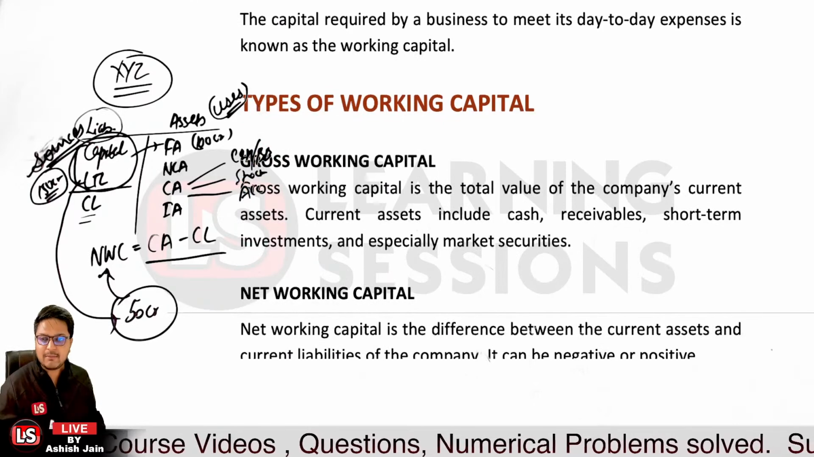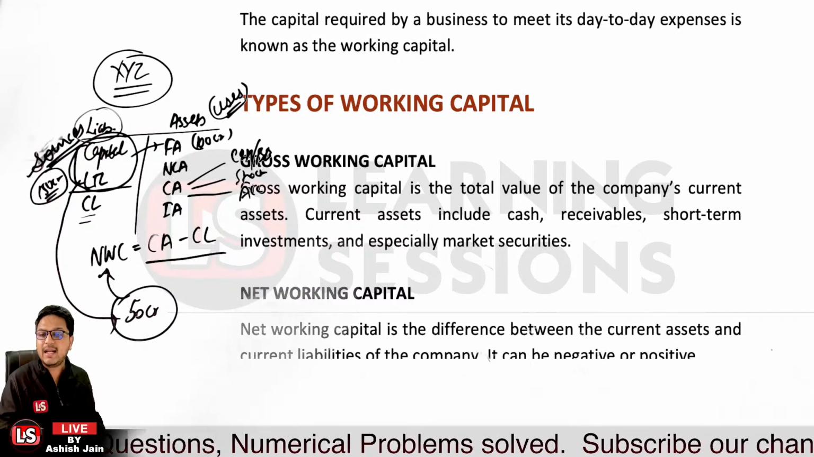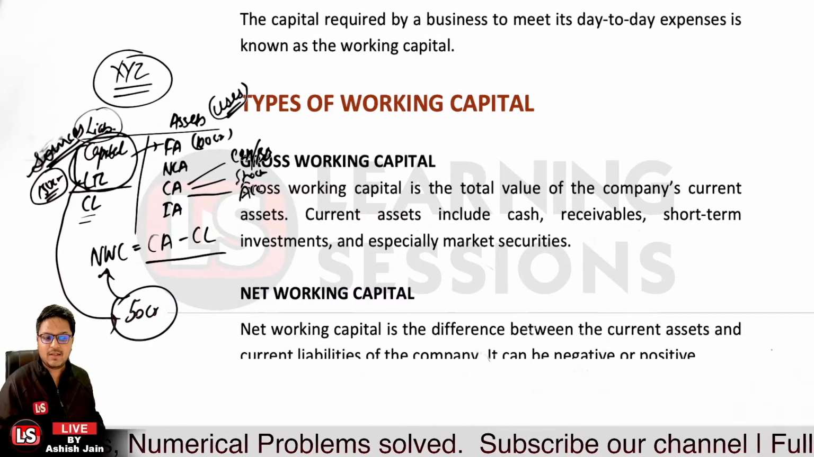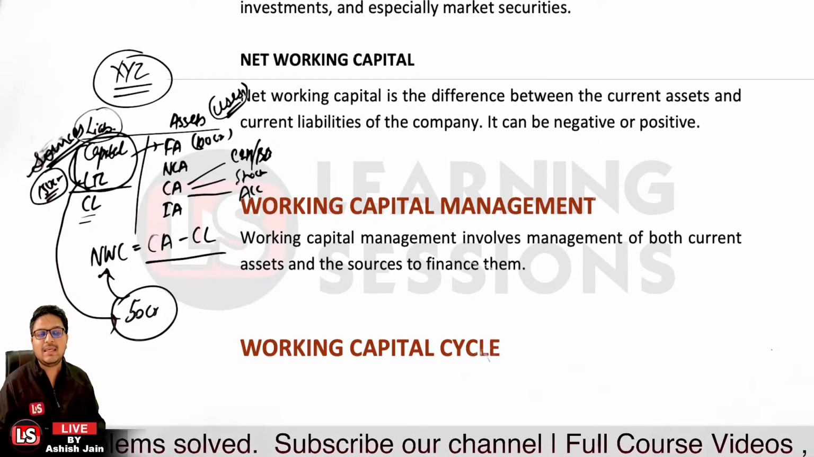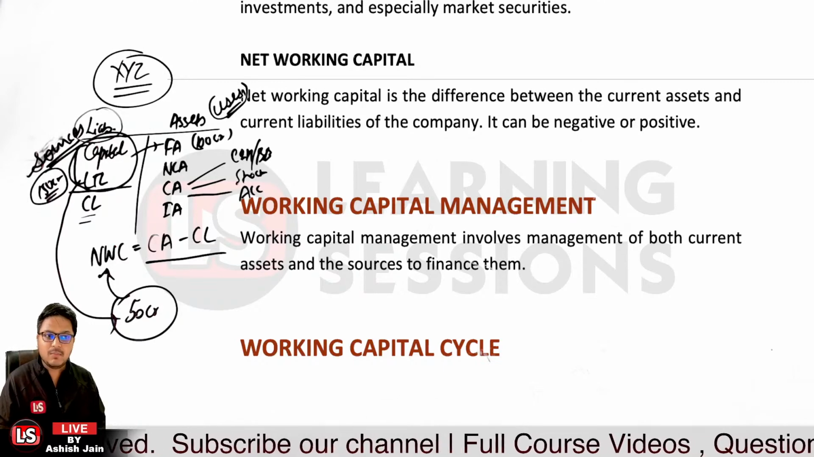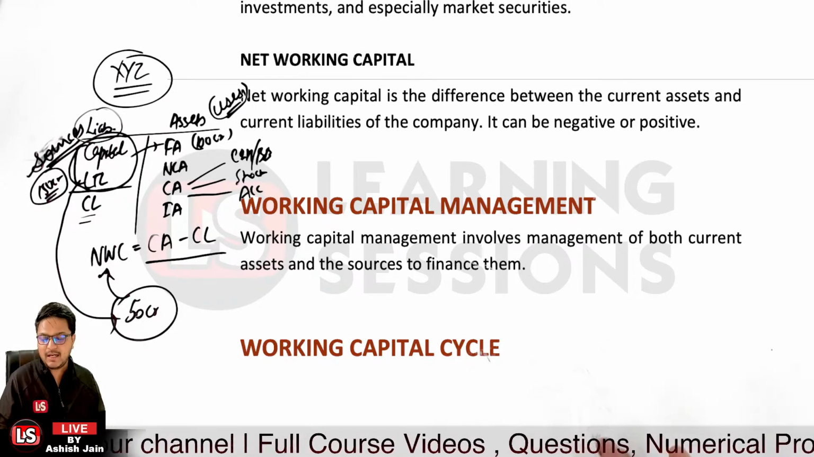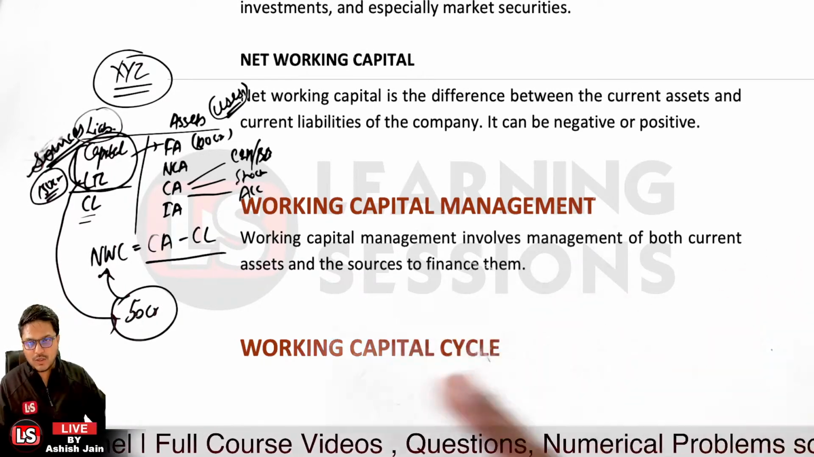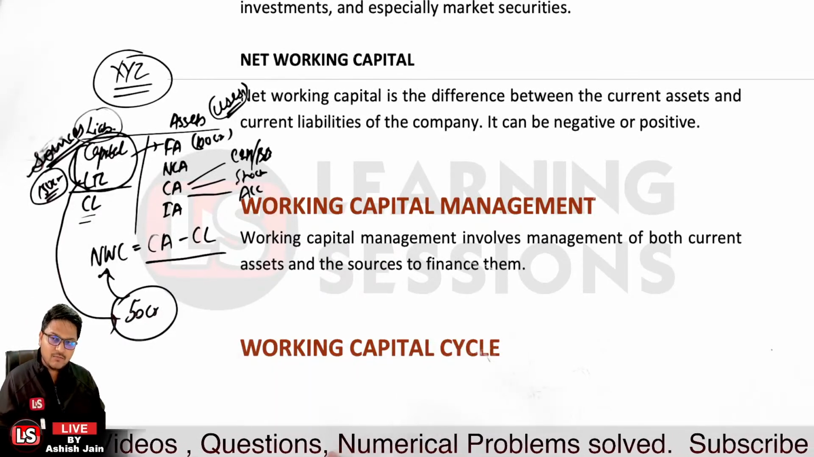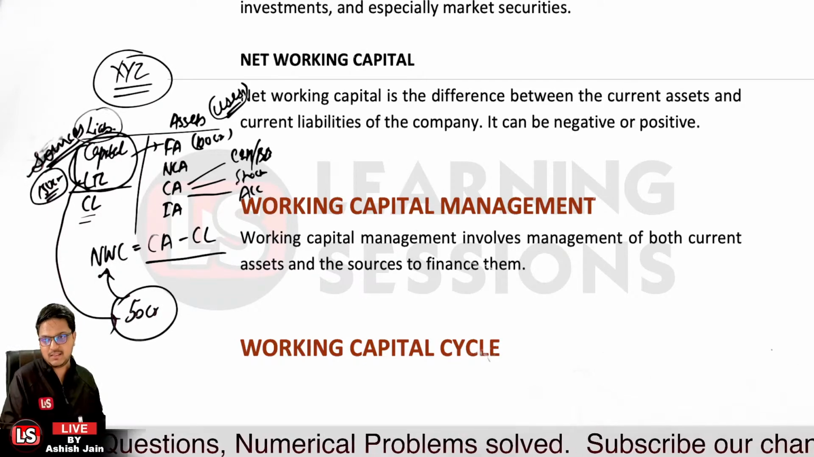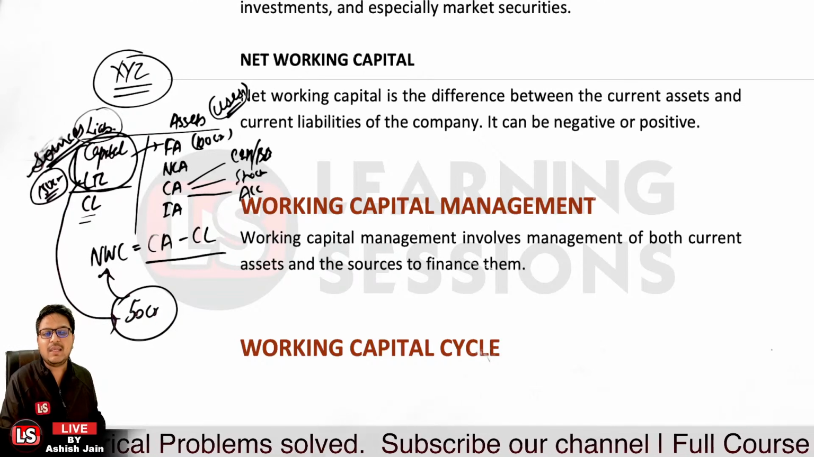And if we look at the net working capital, it is the amount of the current assets which is exceeding over and above the current liabilities. That is the net working capital. Now, what is working capital management? Working capital management involves management of both the current assets and also the sources to finance them. So whatever current assets you have right now, and whatever different sources are available with which you can finance those current assets, that's the working capital management.